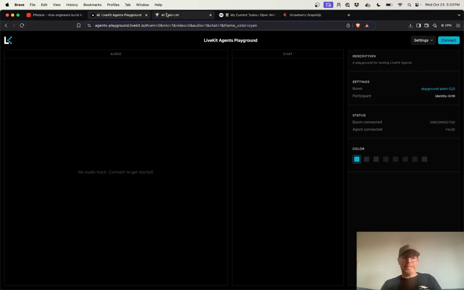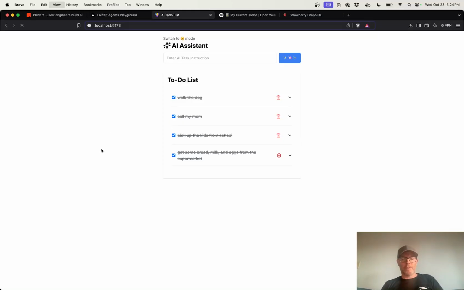So clearly you can see that the prompting needs a little bit of work, but if I go over here, I built a UI for it as well. So this is just a Vite UI, and you can do all the things that you'd expect. The interesting thing is it'll actually extract the date from the conversation as well.